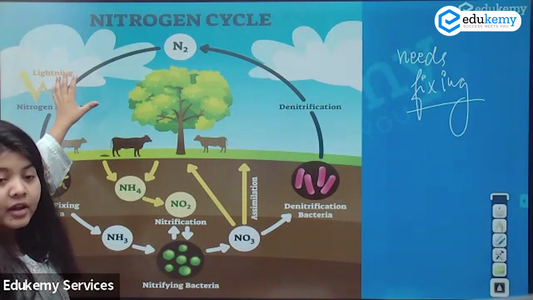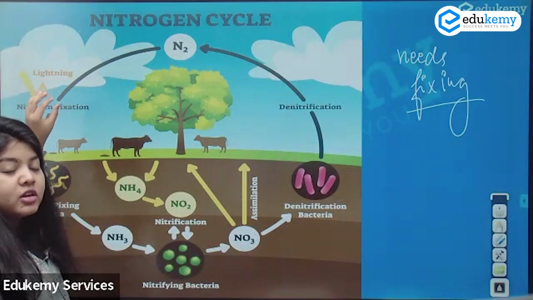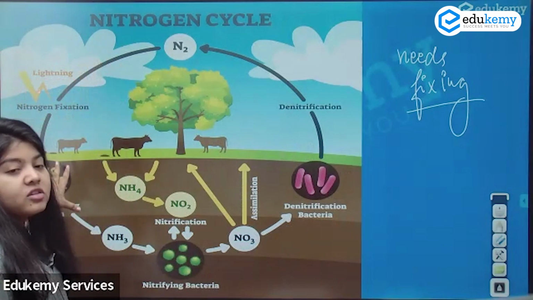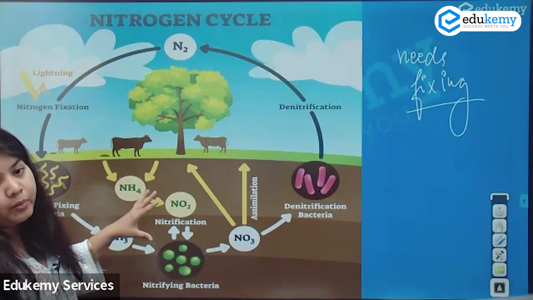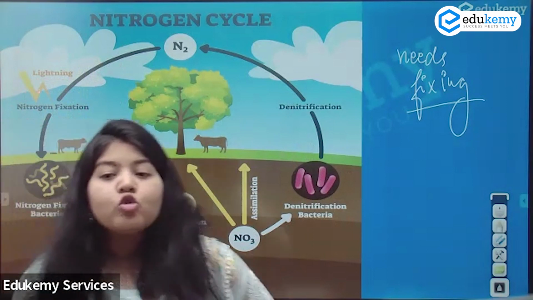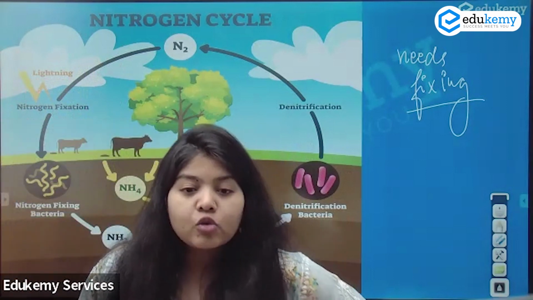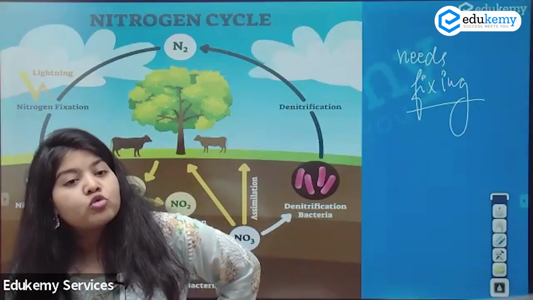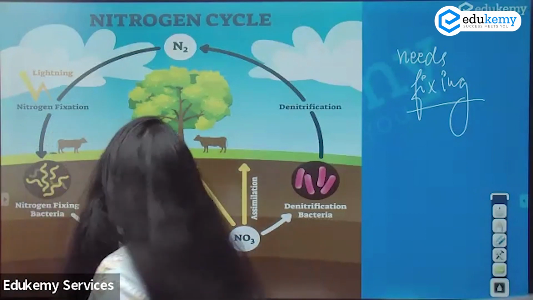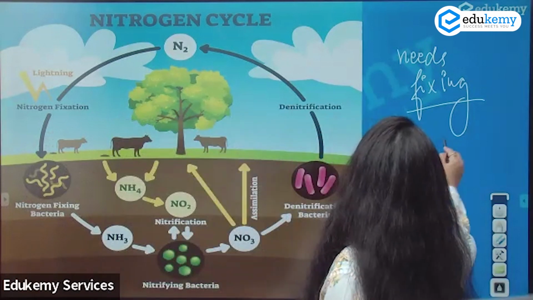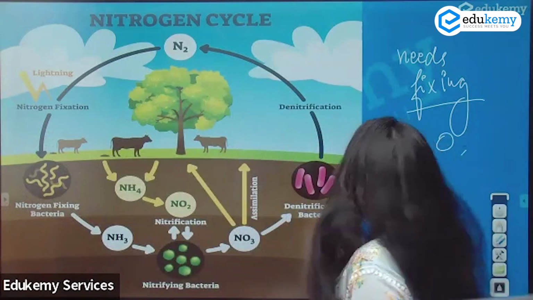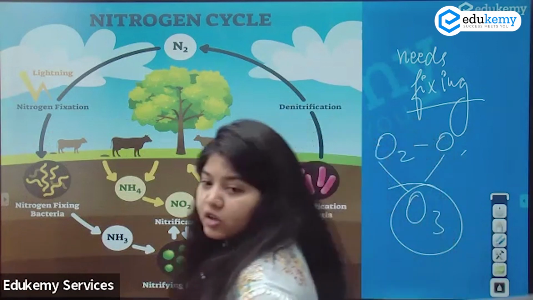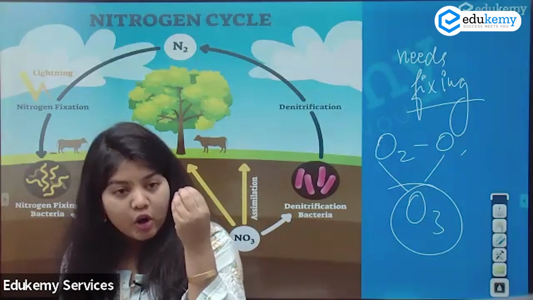Under lightning, when there is extreme temperature, the nitrogen breaks down into the nitrate form. Isn't it similar to ozone? At ground level, I need oxygen. Oxygen and ozone is nothing but an O2 molecule combining with an O molecule. But is this actually good for health, or is it of any use?